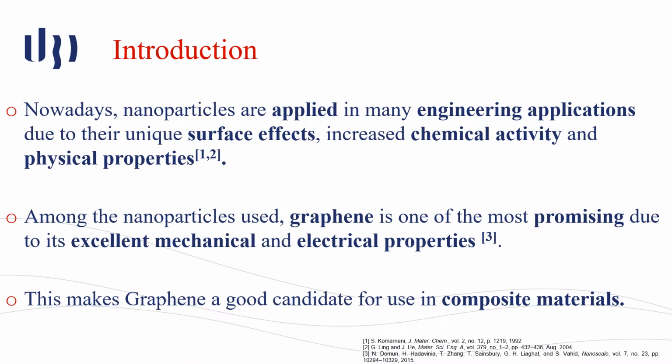But first, an introduction. Nowadays, nanoparticles are applied in many engineering applications due to their unique surface effects, increased chemical activity, and physical properties. Among these nanoparticles, graphene is one of the most promising due to its excellent mechanical and electrical properties. This makes graphene a good candidate for use in composite materials.